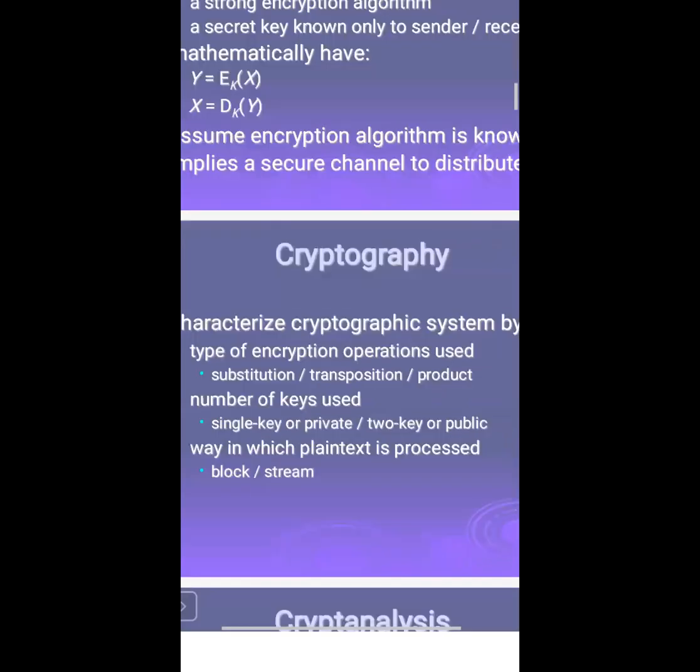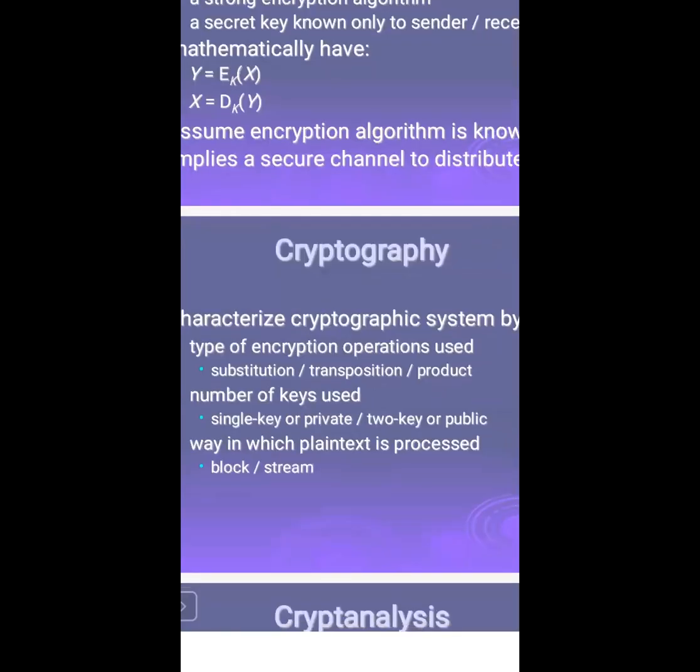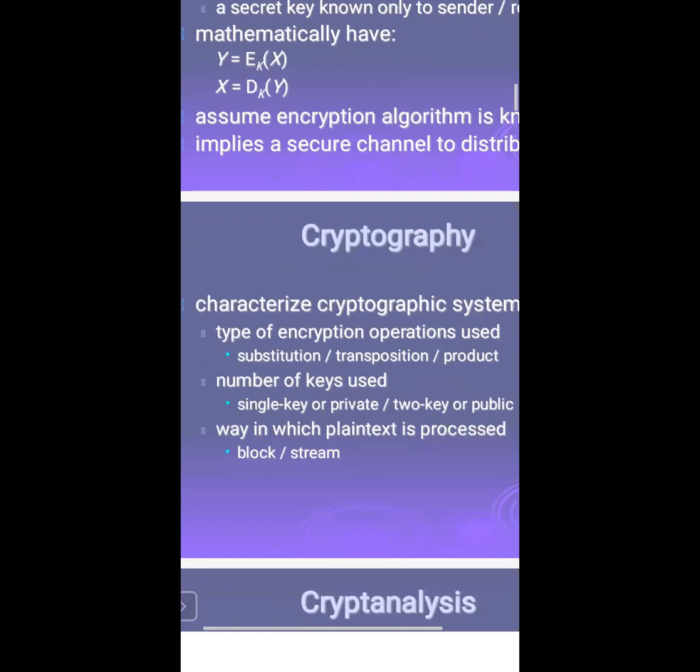The number of keys we have seen, two key or single key, and how the plain text is processed, block or streamwise. There are cryptanalytic attacks and brute force attacks. Based on these categories, it may be ciphertext only: if I know the ciphertext and algorithm, how can we get back to the plain text? Or if I know the plain text and some combination of the ciphertext.